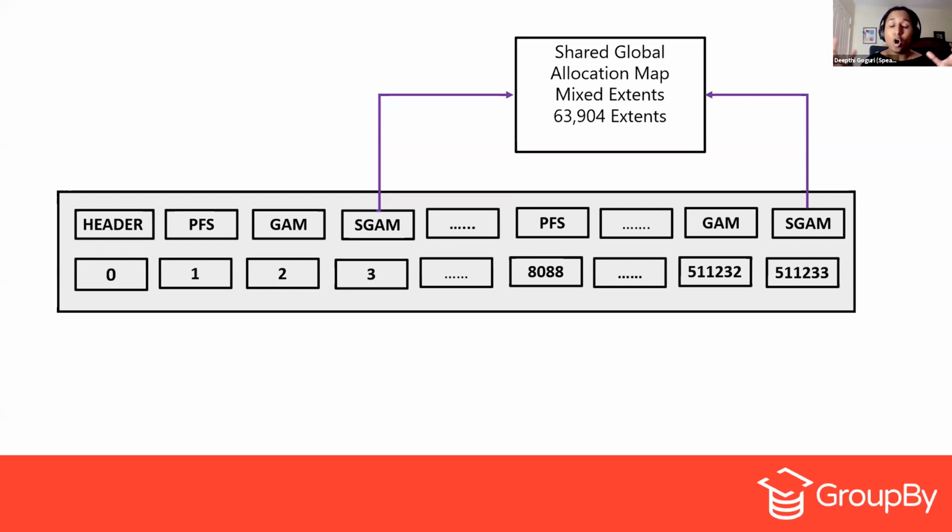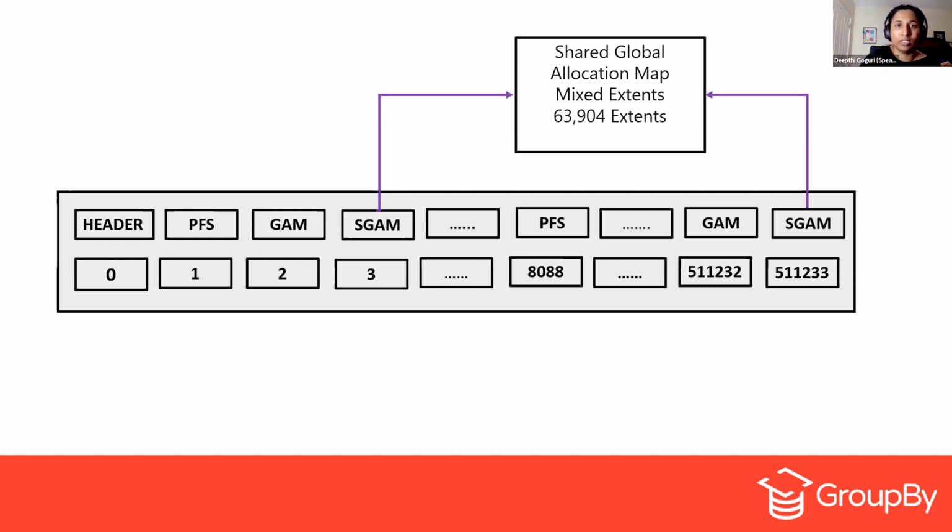Because tempdb is highly concurrent, many connections will be using it at the same time. So if many connections are requesting pages, there will be contention on these metadata pages. That's called object allocation contention.